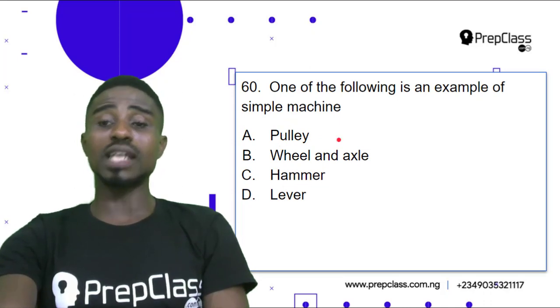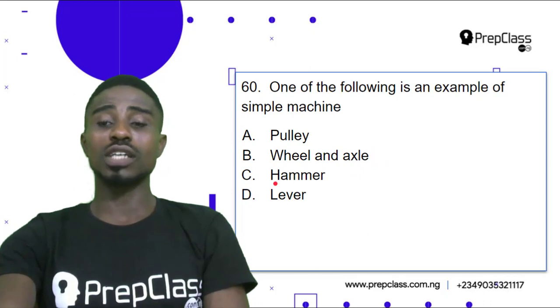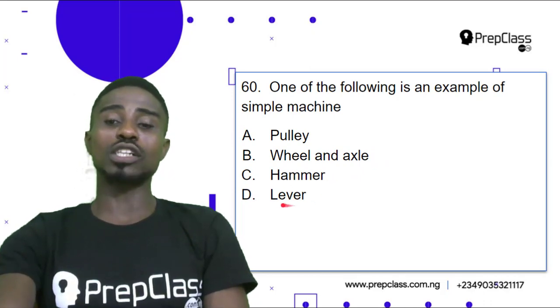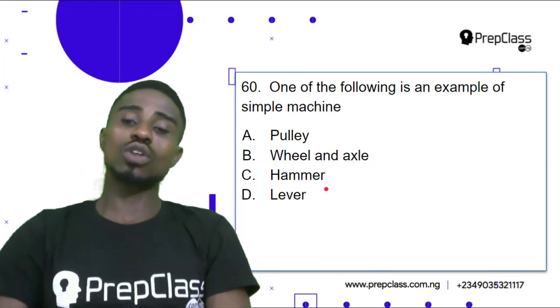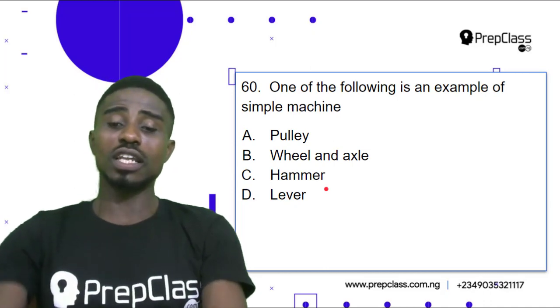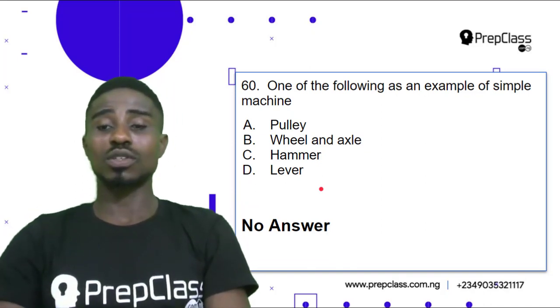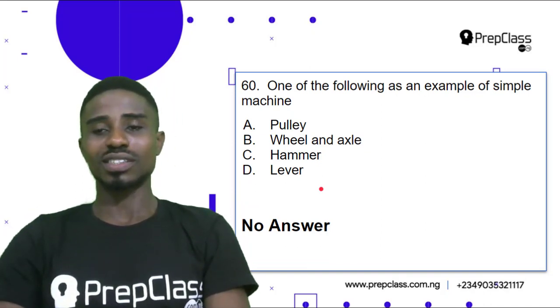A pulley is an example of simple machine. Wheel and axle is an example of simple machine. Hammer is an example of simple machine. And lever is also an example of simple machine. So definitely, we will not be selecting an answer. So there is no answer to this question.